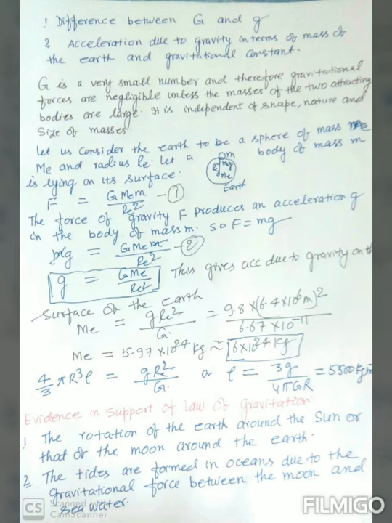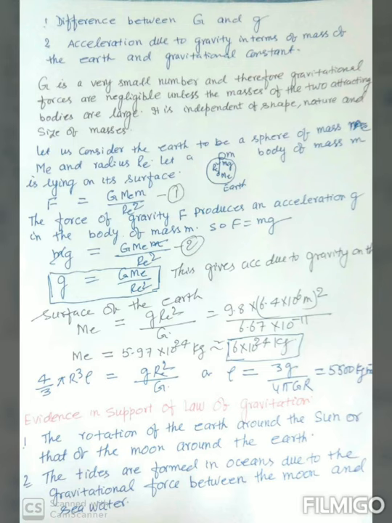So remember, this is a very important point: if two bodies of different masses are falling down freely, they will reach the ground at the same time, because the value of g is 9.8 meter per second square, which is the same for every body. Now with the help of this formula you can find the mass of the earth, and the mass of the earth with this formula comes out to be 6 × 10^24 kg, which was calculated by Cavendish for the first time.